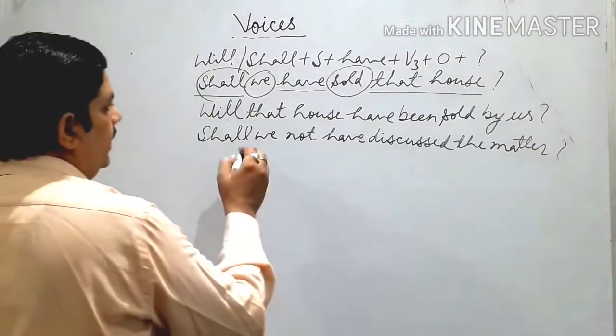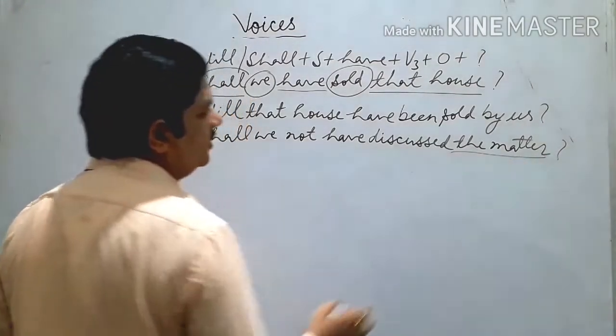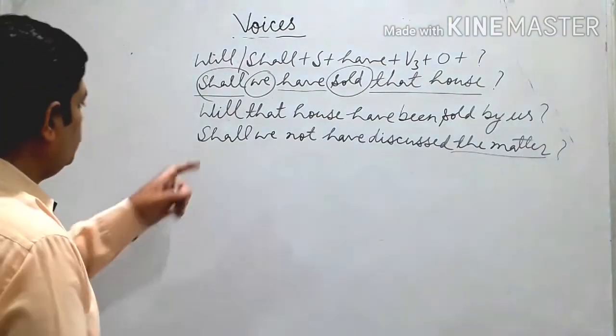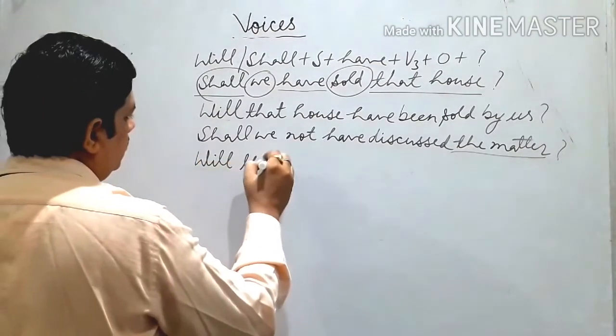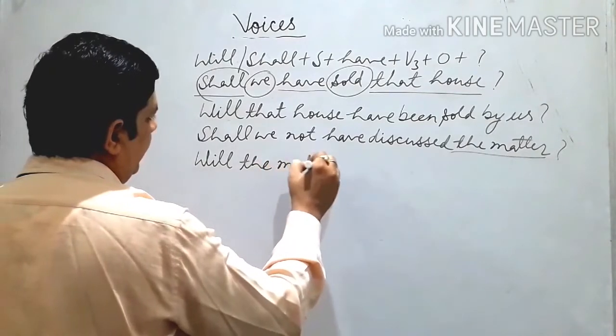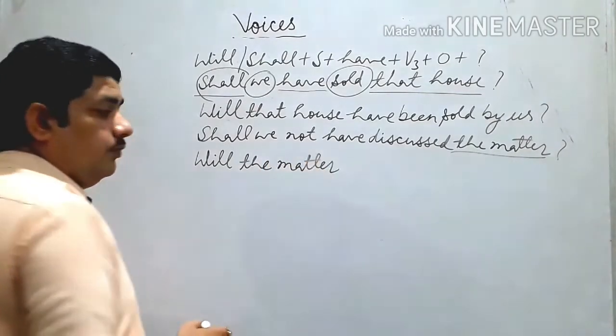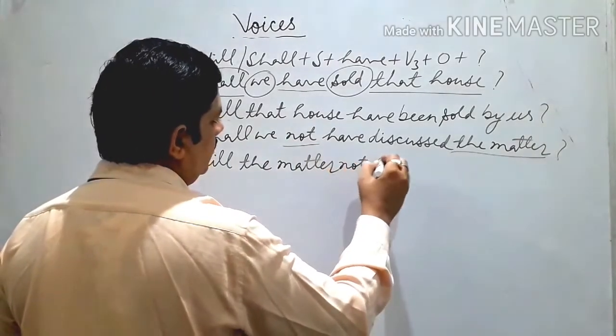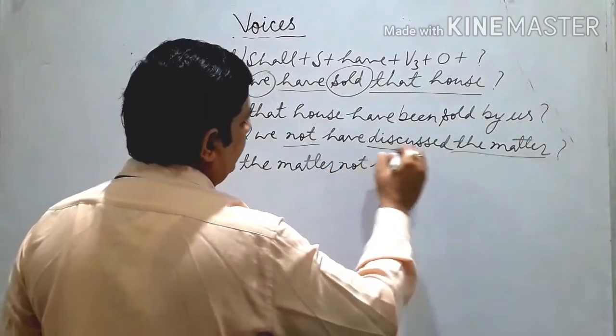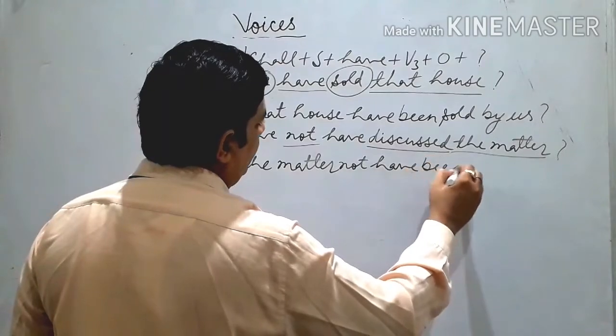So again here the matter is singular. So we use "will" in the beginning, like: Will the matter not have, and before the third form we use be.